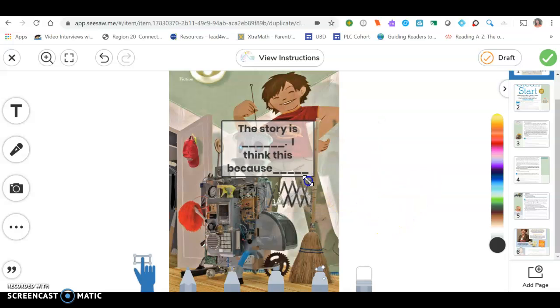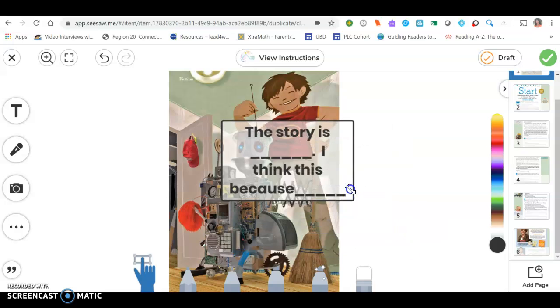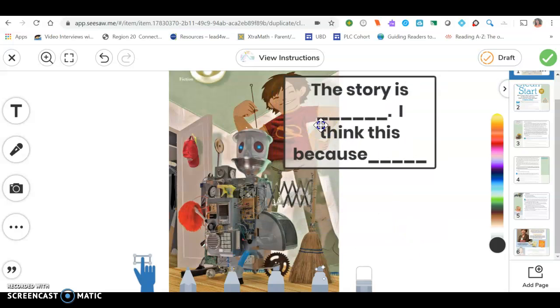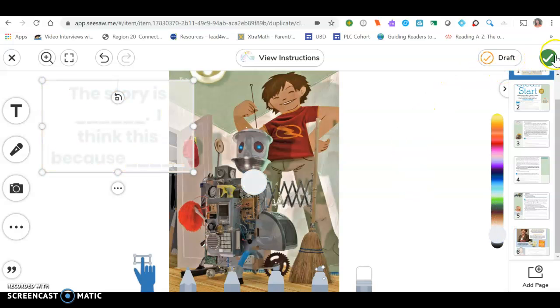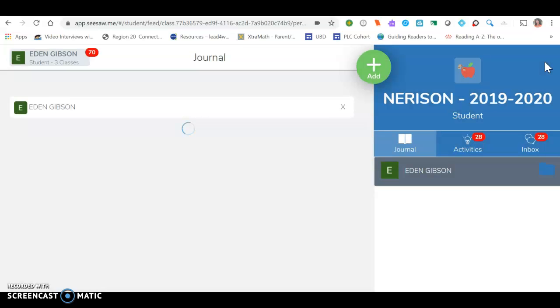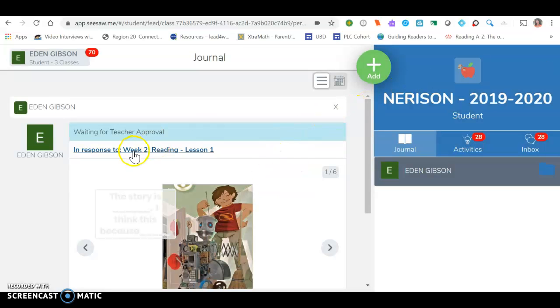And boys and girls, look at this. You can make that bigger or smaller, however you want. Okay. So that's your response. You can also come up here and you can choose what color. If you want to use pink or purple or brown or black or green, whatever one you want. Then you click this check to save your response. So that's all that is. Now, that was week 2, lesson 1.